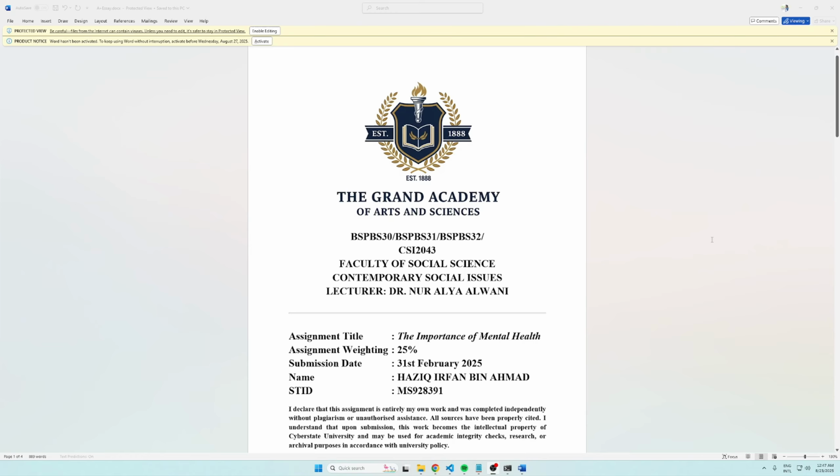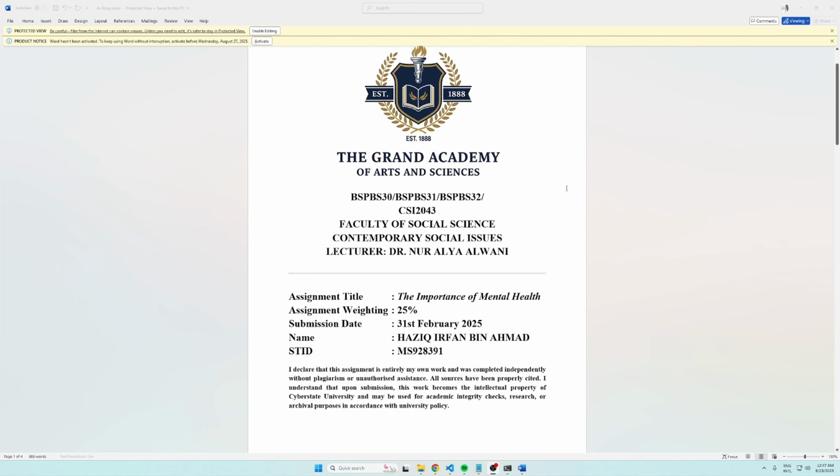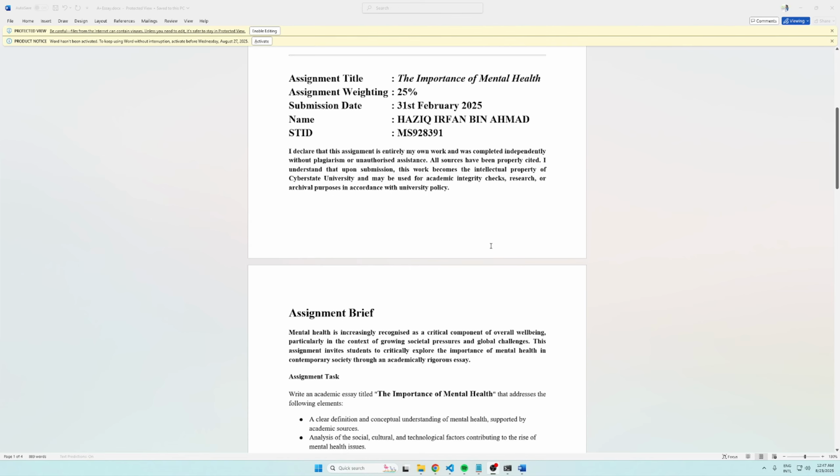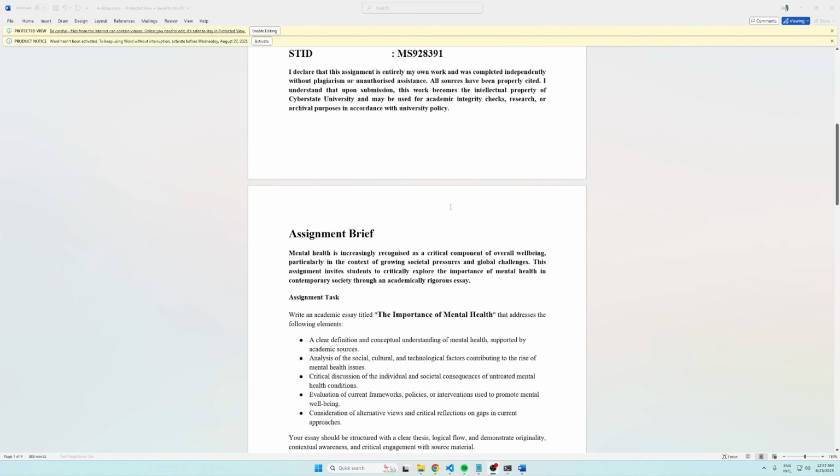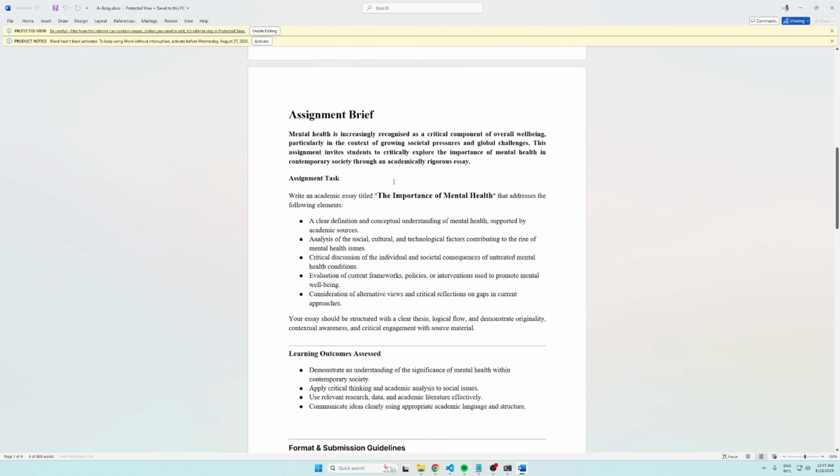So here I have a sample assignment and an answer. This module is called, I'm not sure, the importance of mental health. It's an assignment where you need to write an academic essay. And of course, you have to define what you have to do, the learning outcomes, format, submission guidelines, and then the space for you to write your essay. This looks like a typical assignment.